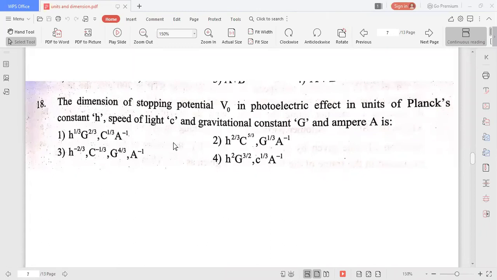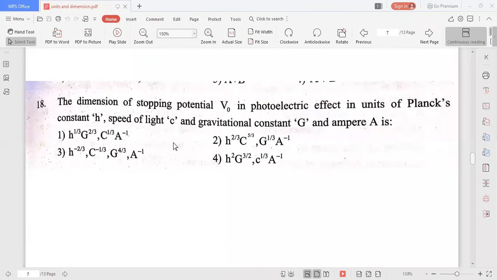Or in other words, previously we have done it, as they asked the dimensional formula of stopping potential in terms of h, c, g, a, then you write V is proportional to h to the power of a, c to the power of b, G to the power of c, A to the power of d. You write like that. Then you write the dimensional formulas. Then you compare the powers of length on both sides, mass on both sides, time on both sides, current on both sides. Then you will get the four a, b, c, d relations. You solve them, you get a, b, c, d values. Then you substitute, you will get the answer.